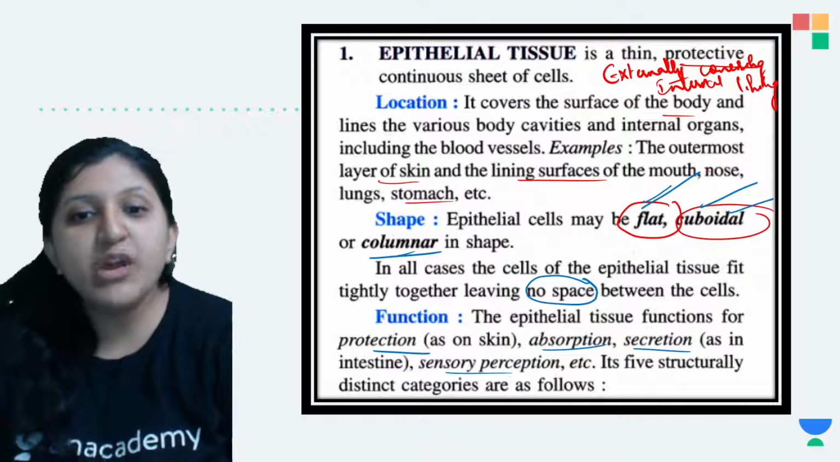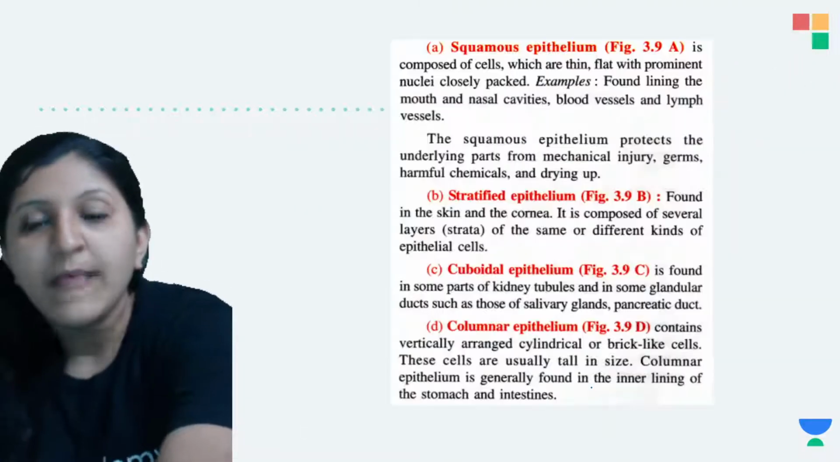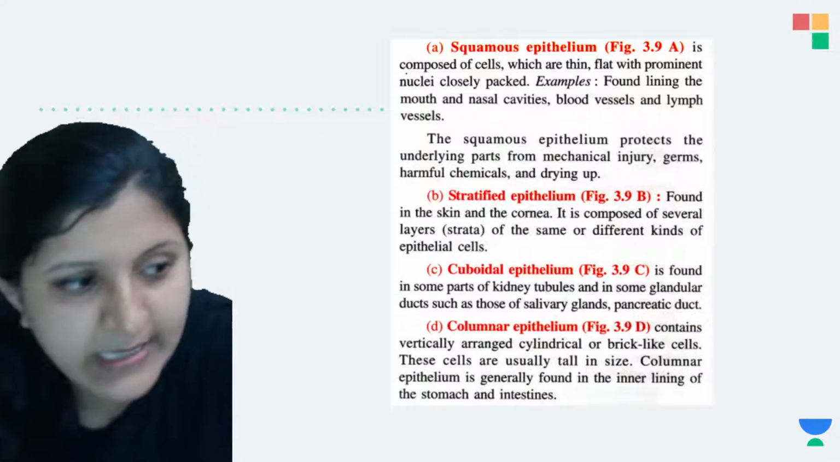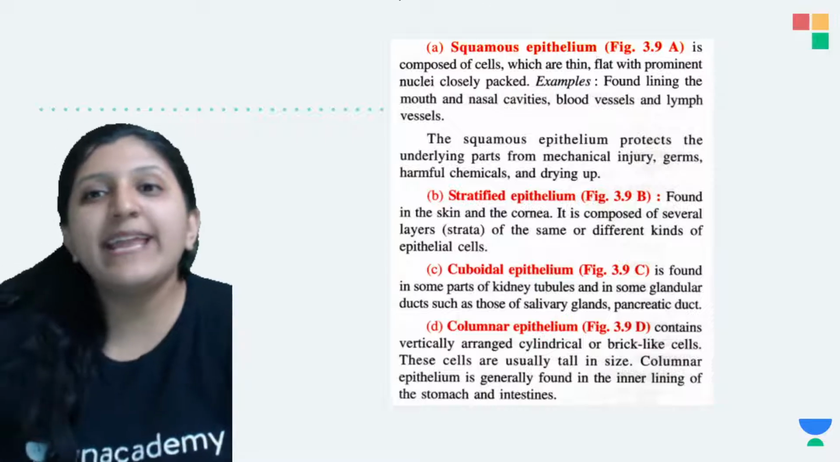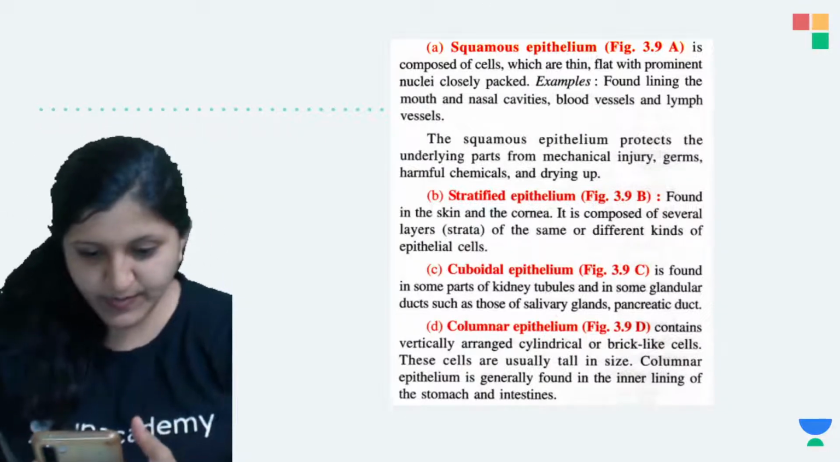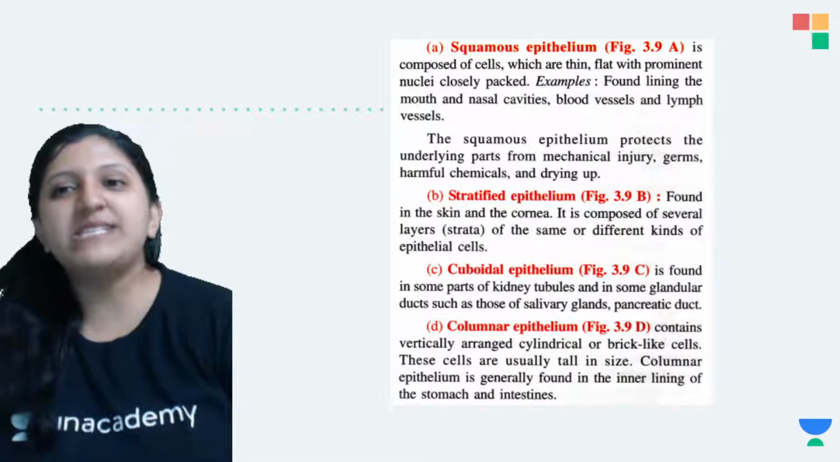Now its five structurally distinct categories are as follows. So let's have a look at the different types of the epithelial tissues that are there. Okay, so there is a squamous epithelium. Yes, are you all understanding? Okay, so now there is a squamous epithelium.